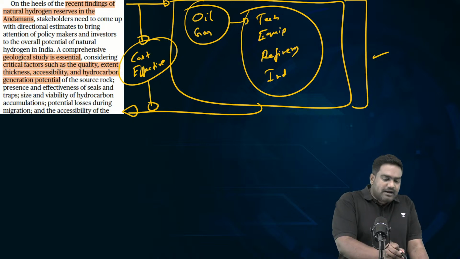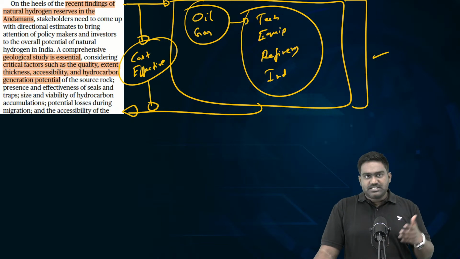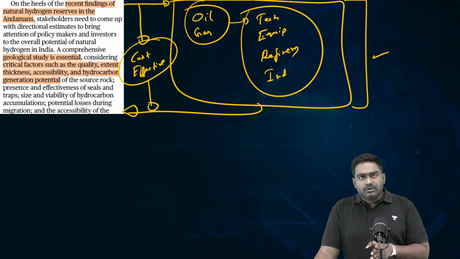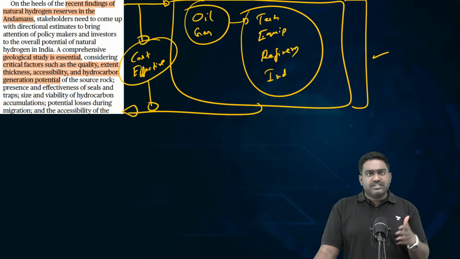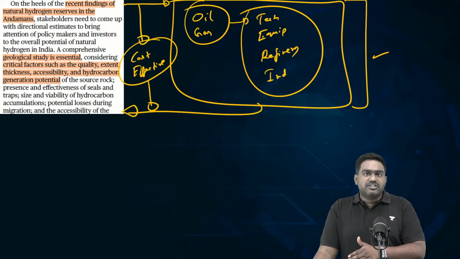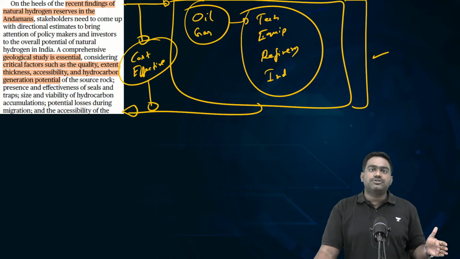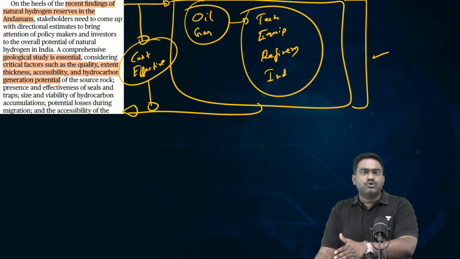Because see, at the end of the day, hydrogen combustion will only leave behind water vapor. That's why it's a clean fuel compared to traditional fossil fuels. But right now, the entire energy sector and industry is aligned towards crude oil and gas. So, right from exploration to production to its final distribution and application, the whole infrastructure, all the technology, the equipment that we have is aligned towards crude oil and natural gas.